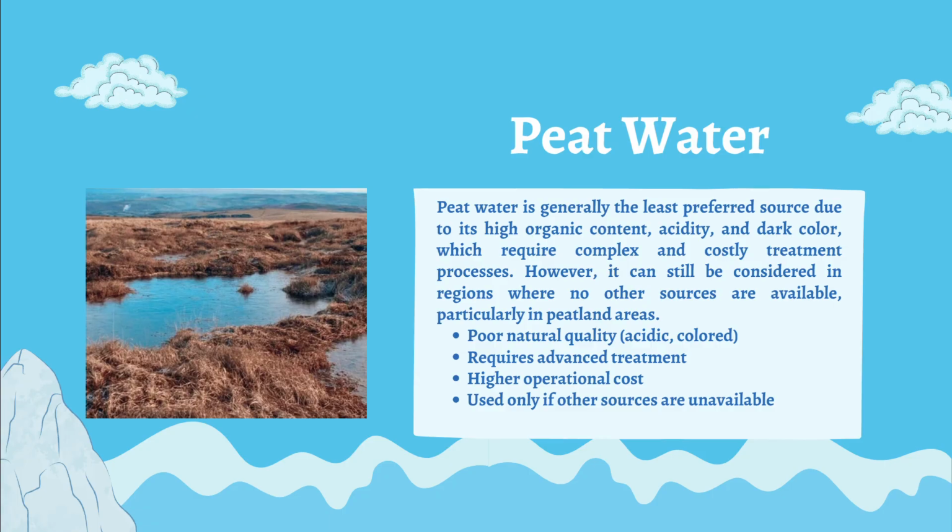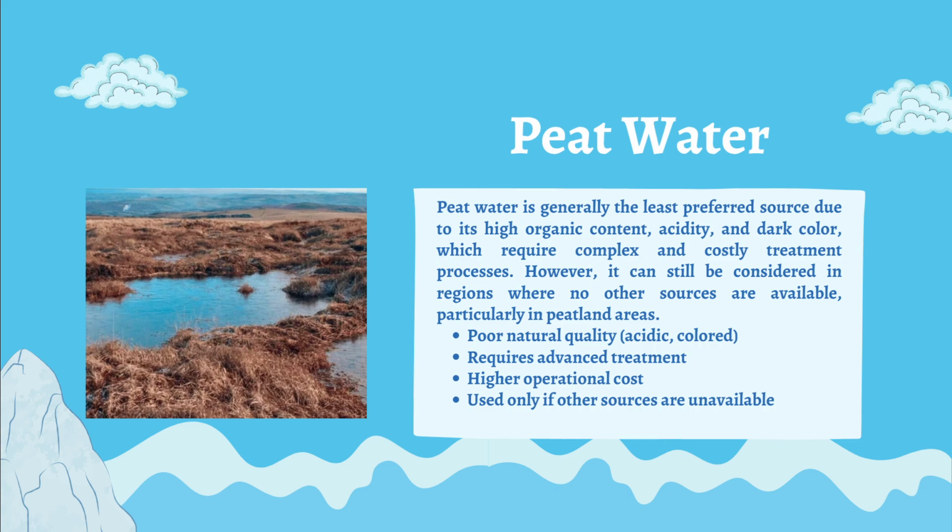And the last one is peat water. Peat water is generally the least preferred source due to its high organic content, acidity, and dark color, which require complex and costly treatment processes. However, it can still be considered in regions where no other sources are available, particularly in peatland areas.